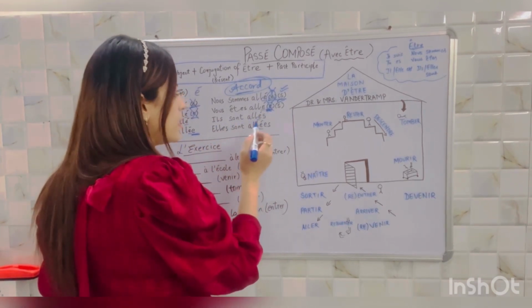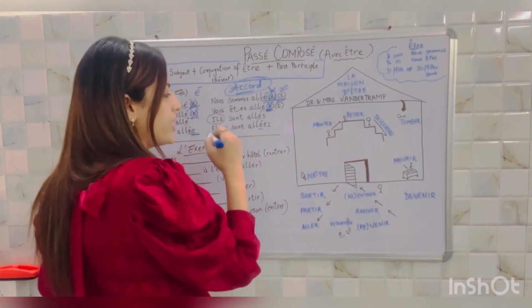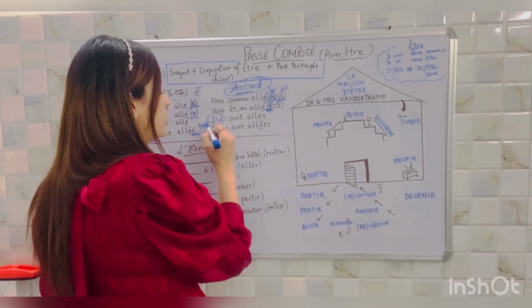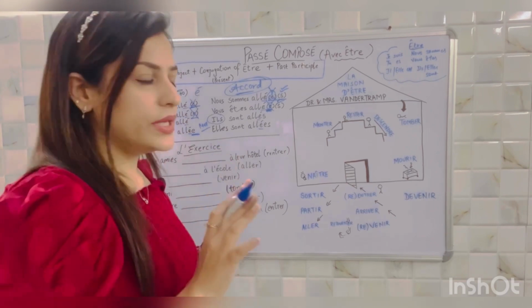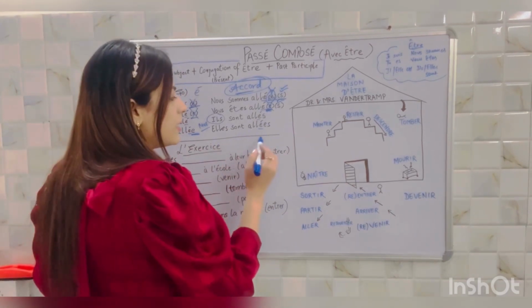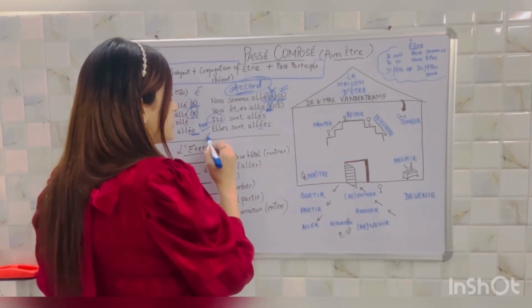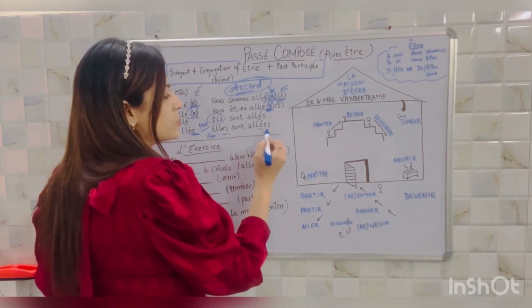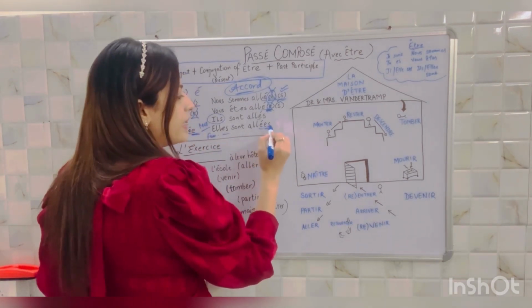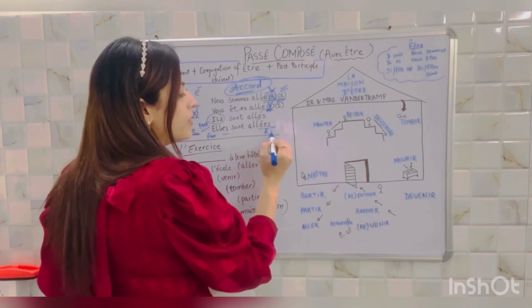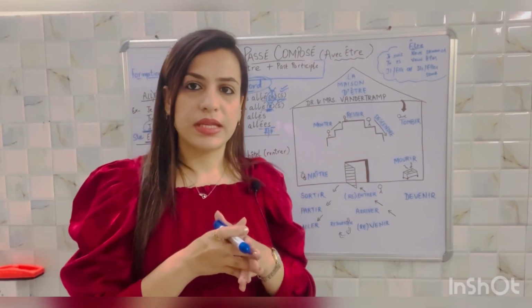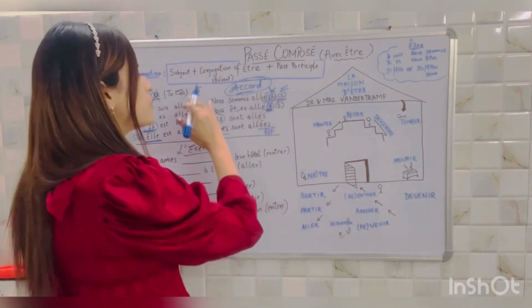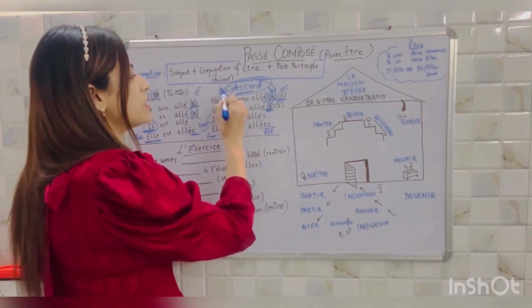Ils sont allés, they went, because it's masculine only, it depicts because of il, so there will be a single s only, there will be no e. Elles sont allées, they went, this is the feminine one, so there will be an extra e, an extra s because of feminine plural. Clear? The concept of accord is clear. So accord always goes with the subject, it agrees with the subject.